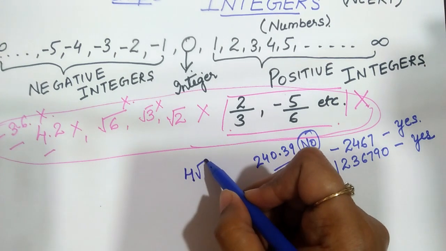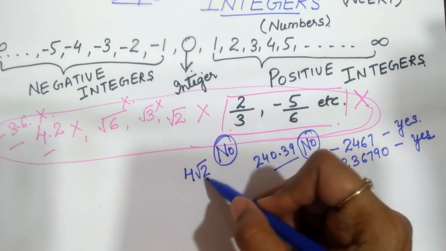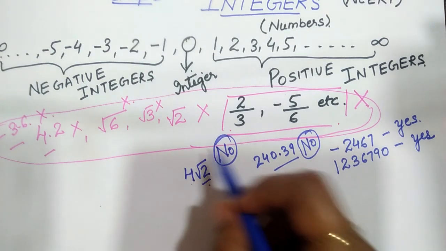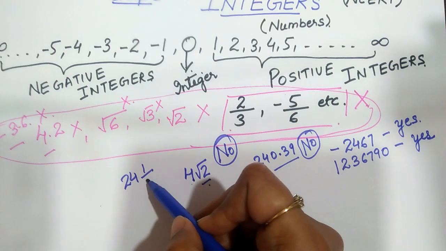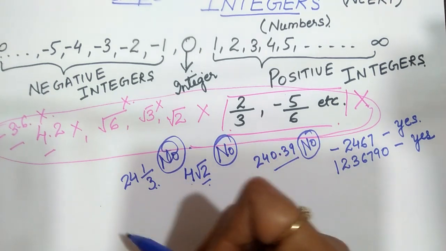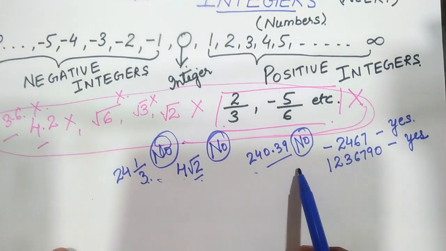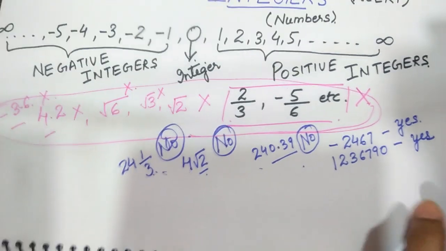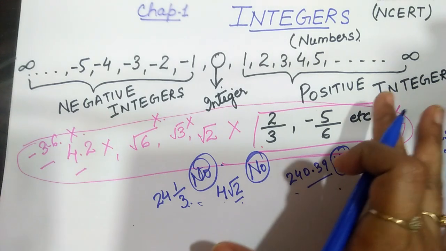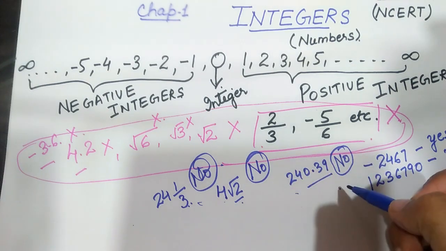4 under root 2. Is it an integer? No. It contains an irrational number with it, under root 2. So it is not an integer. 241 upon 3. Is it an integer? No. The answer is simple. It has a fraction with it. Okay. So these numbers are not integers while those are integers. Any number is an integer which is a whole number. It may be negative but should not have a fraction, decimal or under root.